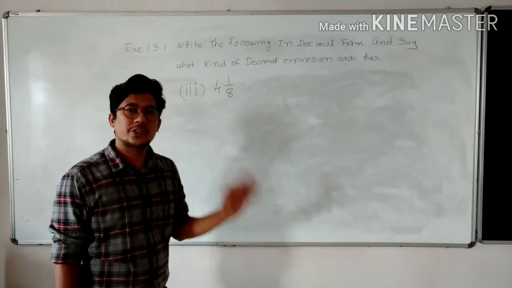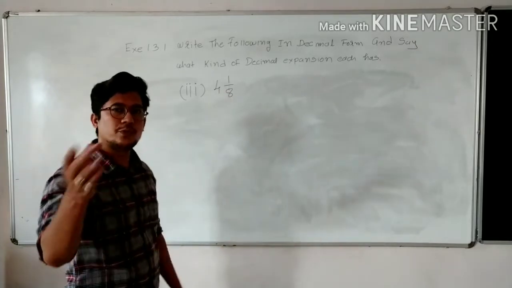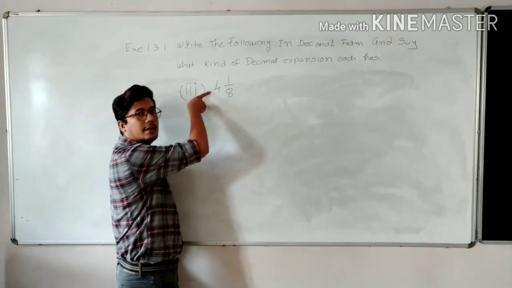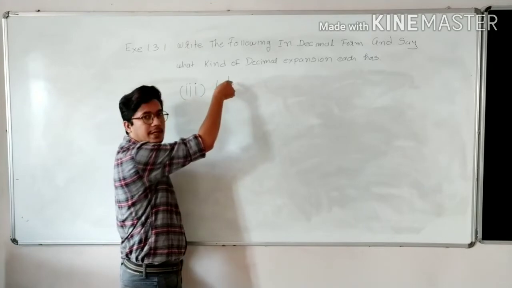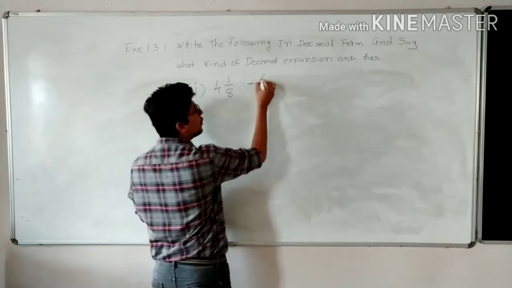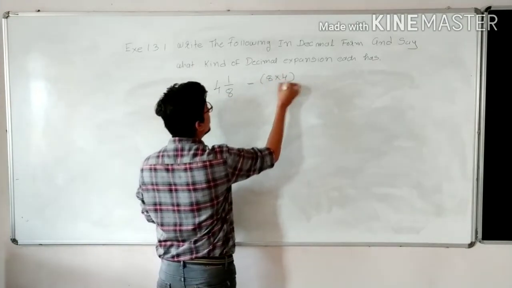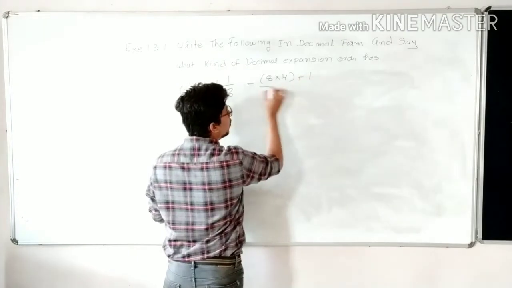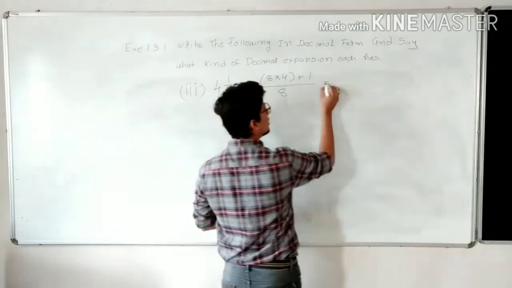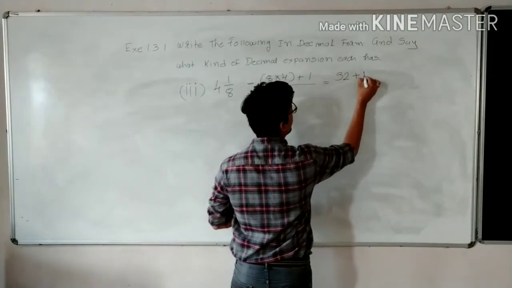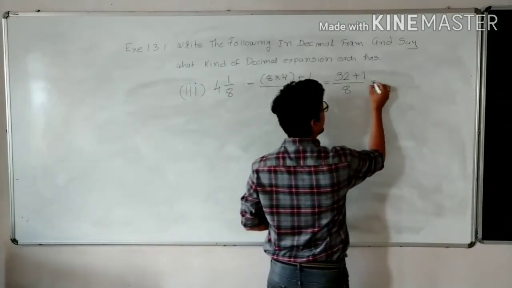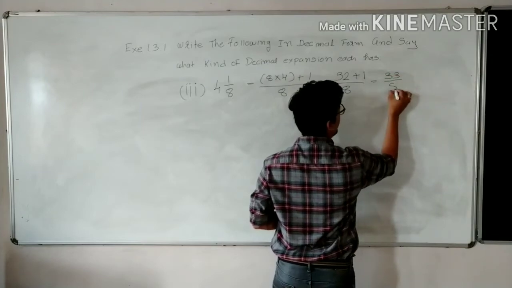To convert a mixed fraction into a fraction, you have to multiply the denominator with the 4 and add 1, and the remaining things are the same. So 8 into 4 plus numerator 1, divided by denominator 8. So 8 fours are 32 plus 1 divided by 8. So 32 plus 1, that is 33 divided by 8.